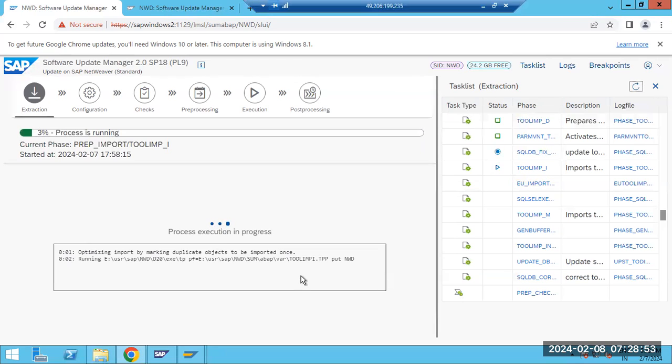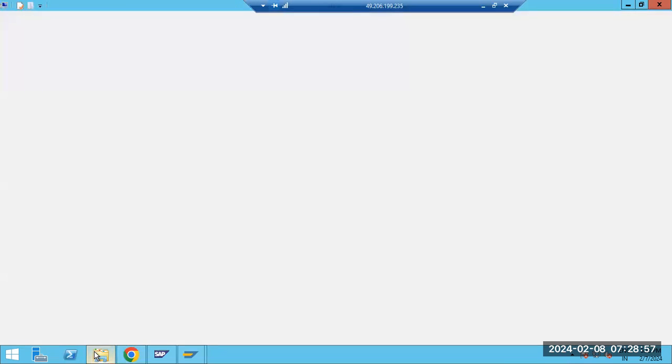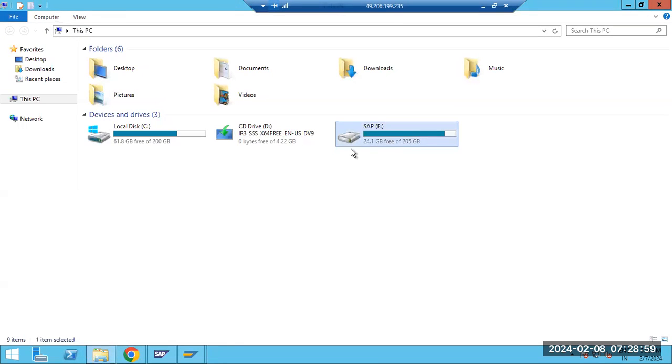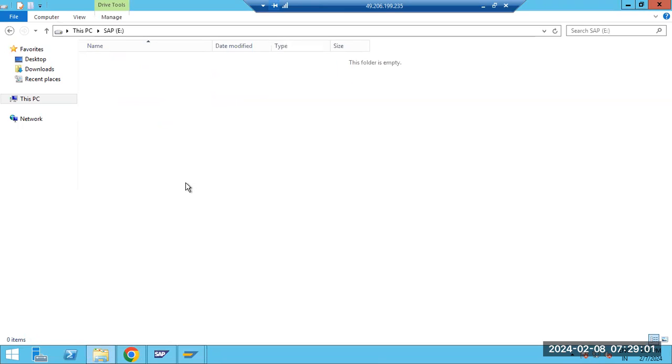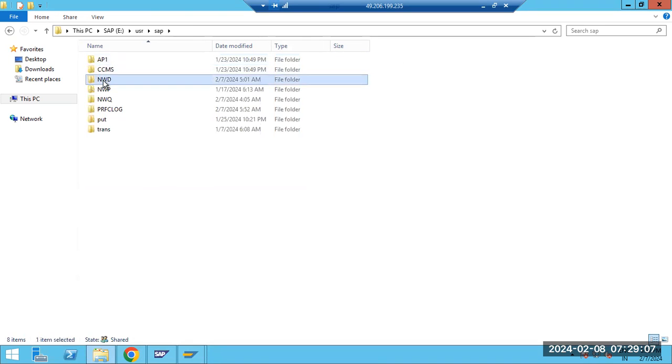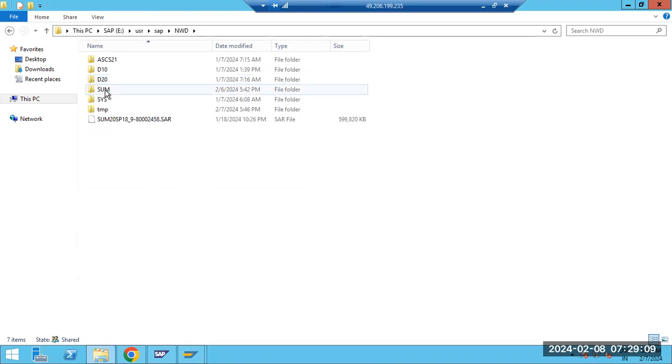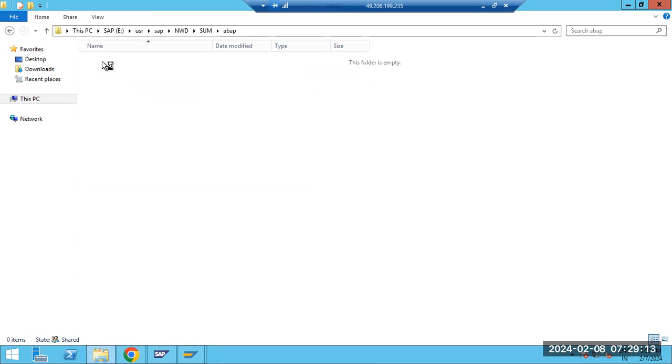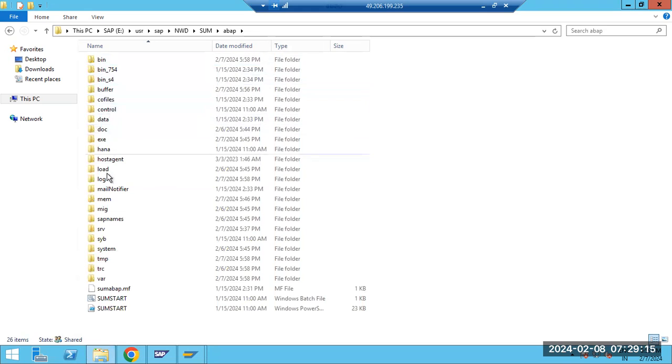And the log files are being written at the OS level under the SUM directory. Yeah, I will explain it in one session. So this is the SUM folder structure here: under usr/sap/SID/SUM. Under the SID we have the SUM directory, and in the SUM directory we have abap. In the abap directory, these are all the SUM directory structures here.